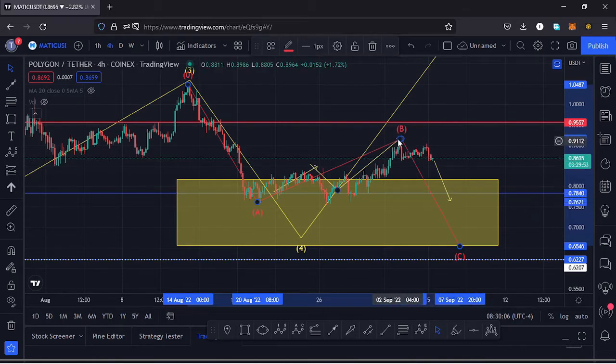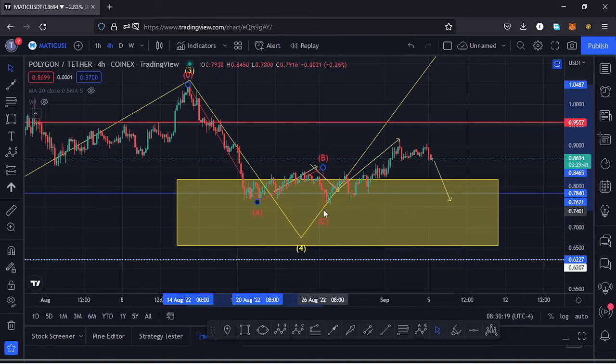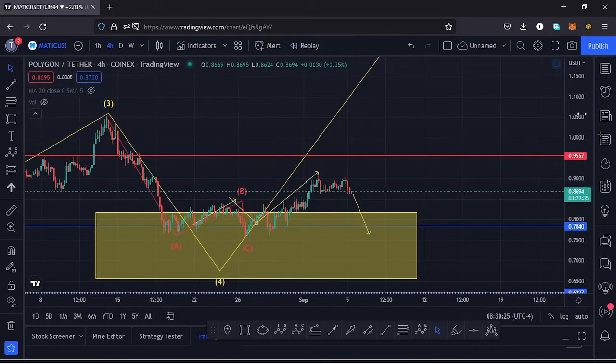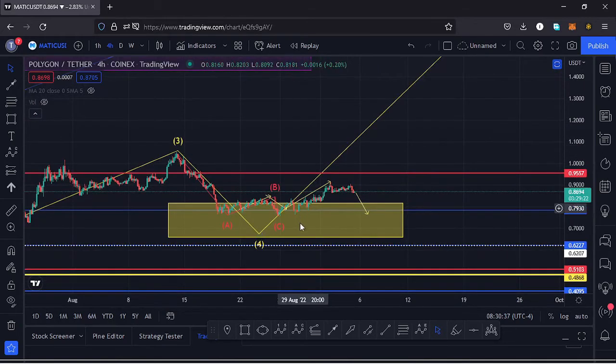It's also possible that maybe the high for that wave B was in at around the $0.84 mark. Then we saw a very nice retracement over here in the formation of a wave C, and whatever we are seeing over here is the formation of a wave 5 to the upside. And if that is the case, I will expect to see a confirmation by first managing to break above the key area of resistance at around the $0.95 mark, continue pushing higher and make a high above the high for that third wave to the upside.